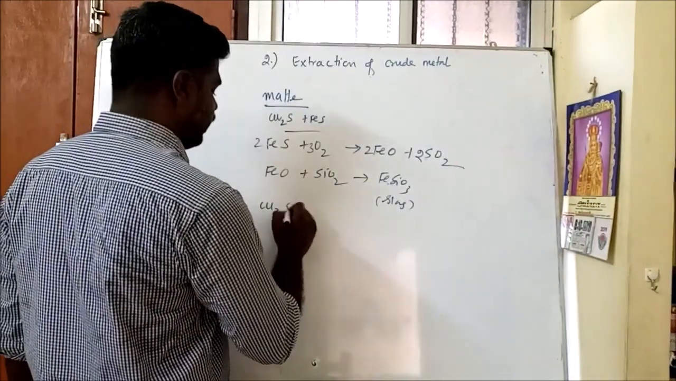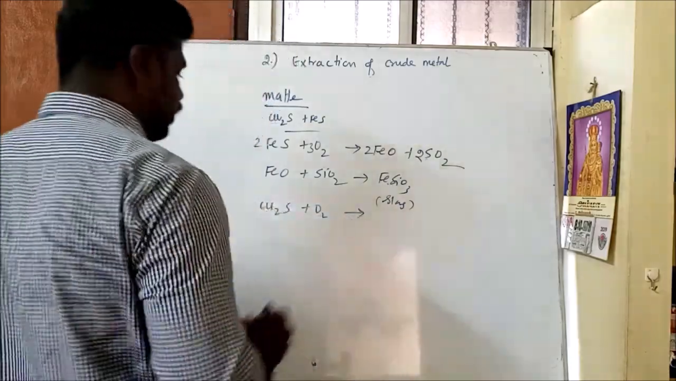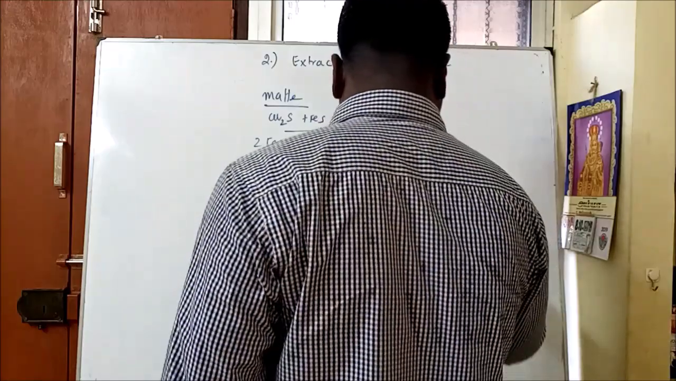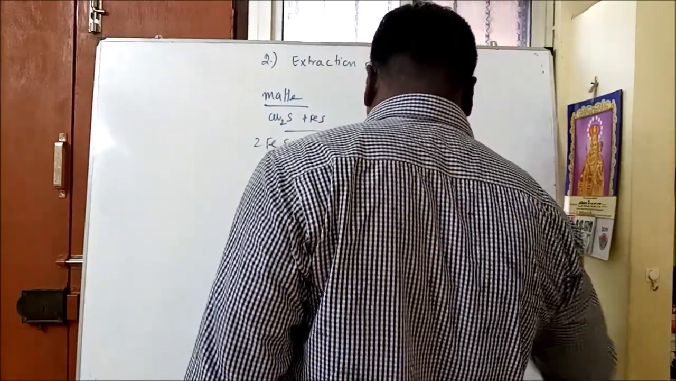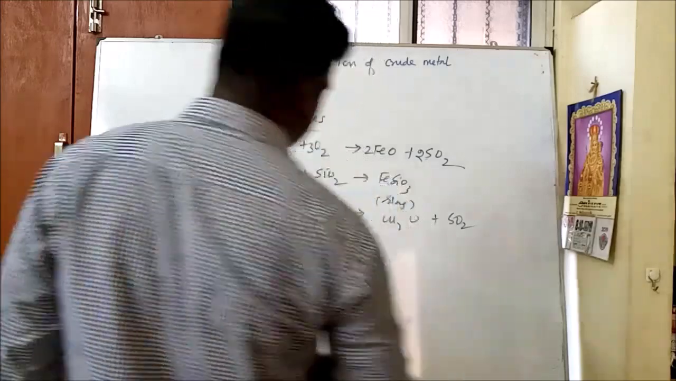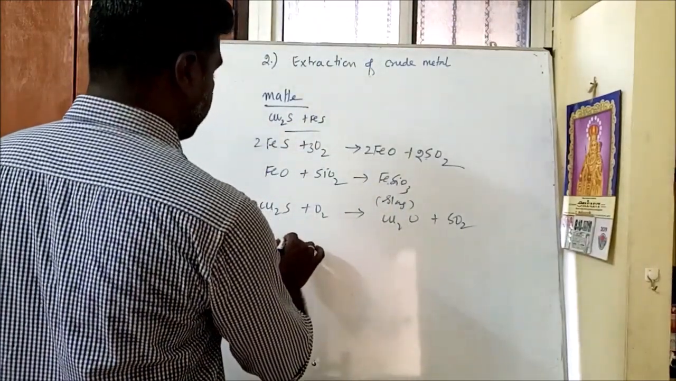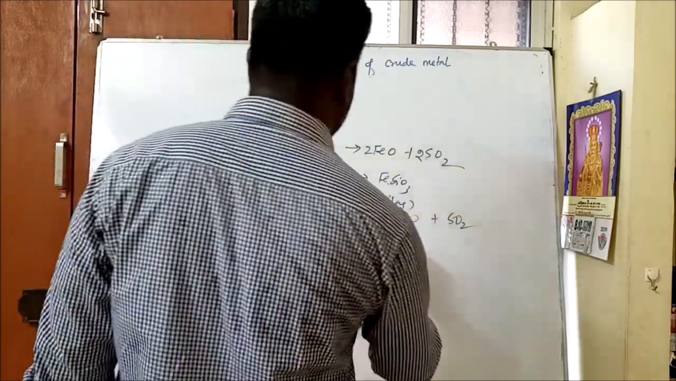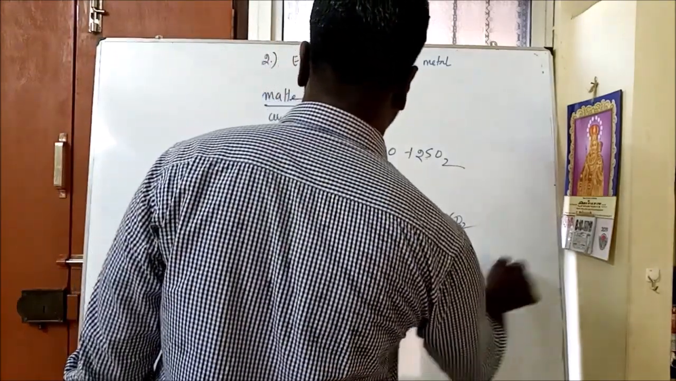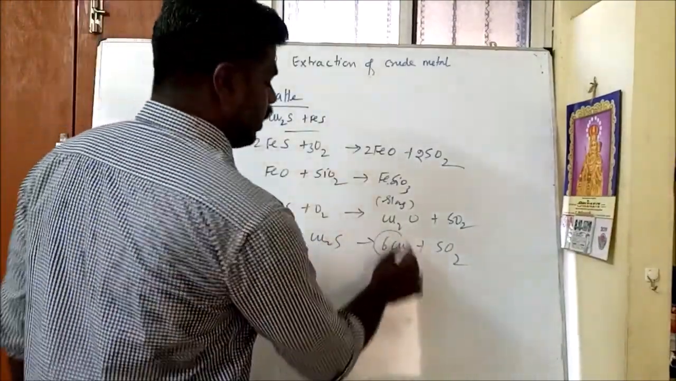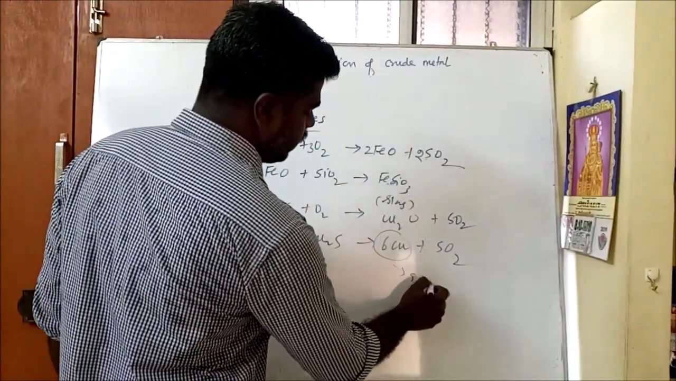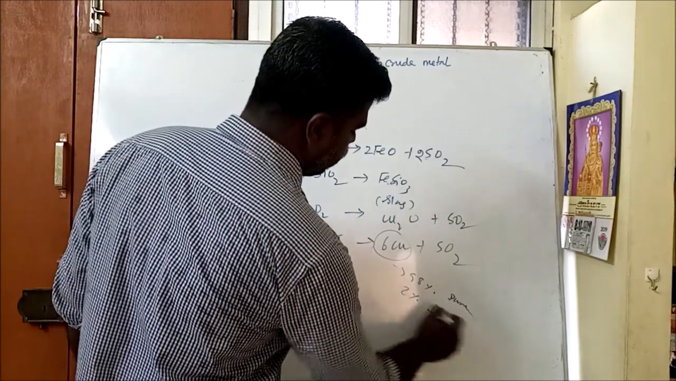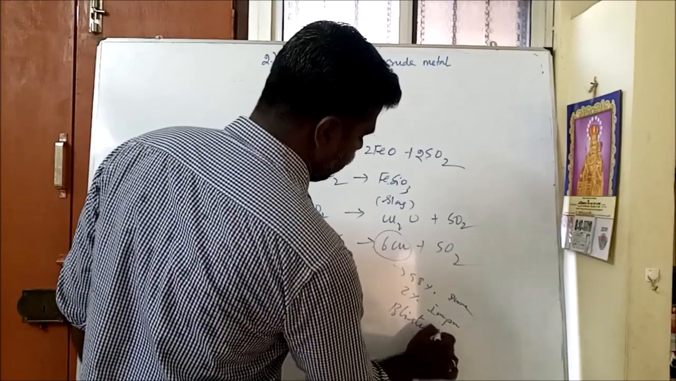The remaining copper sulfide, when it reacts with oxygen, forms cuprous oxide, then sulfur dioxide. This cuprous oxide reacts with the cuprous sulfide. We get copper plus sulfur dioxide. The copper is obtained as almost 98% pure and 2% is impure. This we call blister copper.